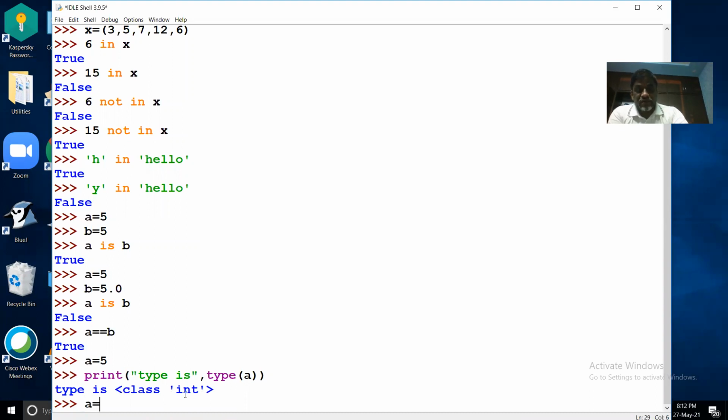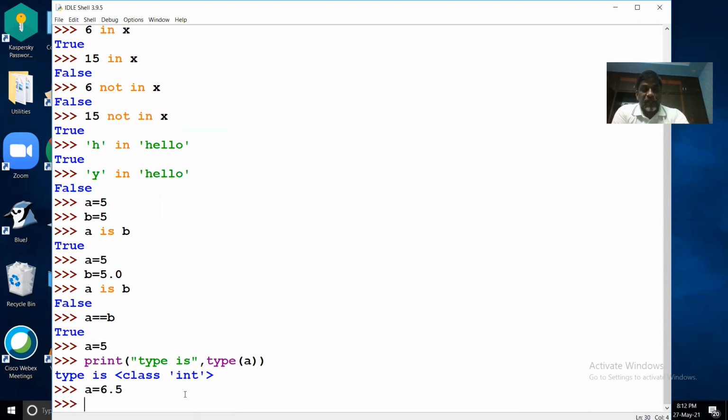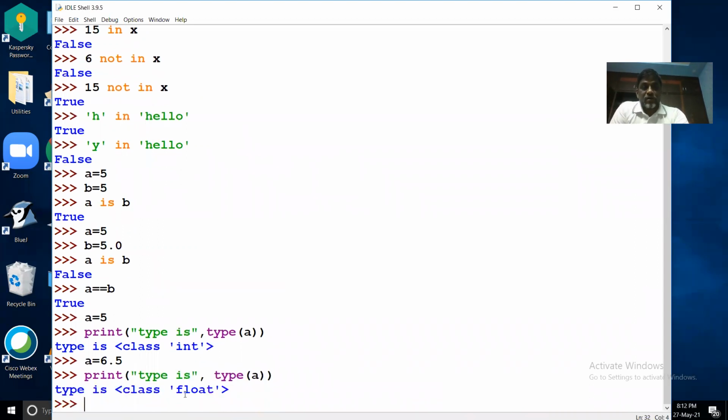Similarly, if I use A is equal to 6.5, it's a float. So I'll use the print function again, the type is, comma type of A. It is showing class float.